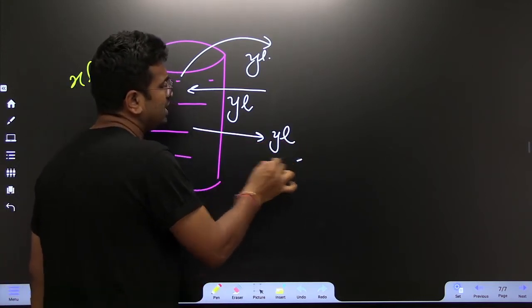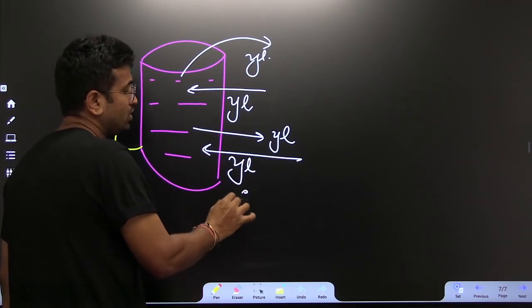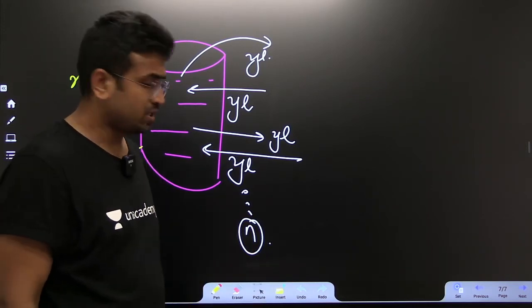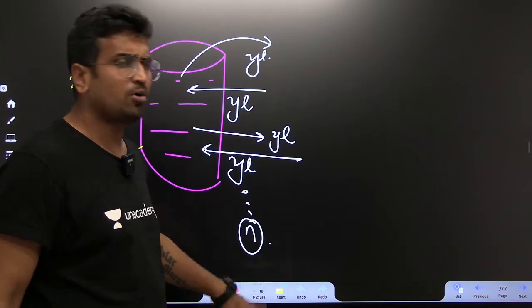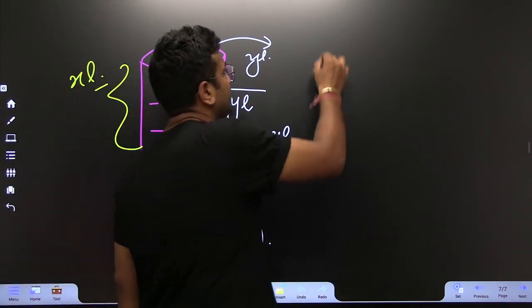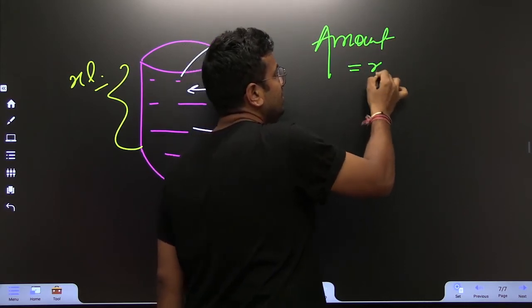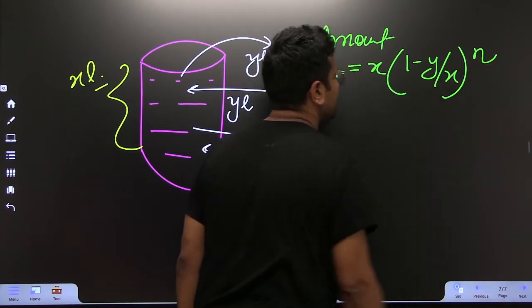Again, we take Y liters of the solution and replenish it with Y liters of water, and we keep on doing this up to n operations. After n operations, listen to this very, very carefully, the amount of pure liquid I am left with is x(1 minus y/x) to the power of n.